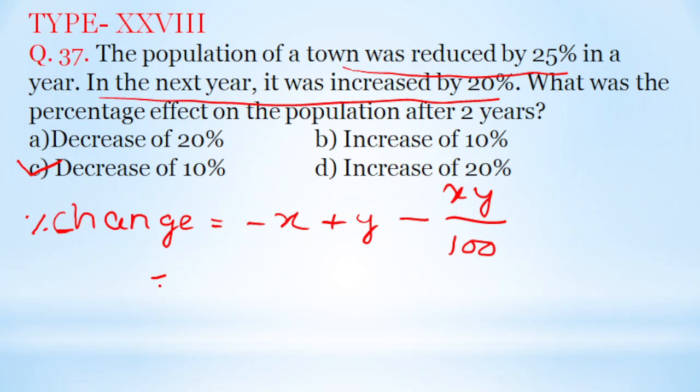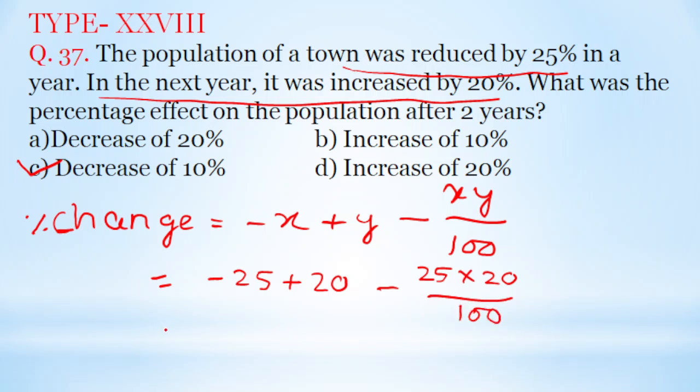So here first it was reduced by 25%, so it is minus 25. Then it was increased by 20%, so plus 20. Again it is minus 25 into 20 divided by 100.